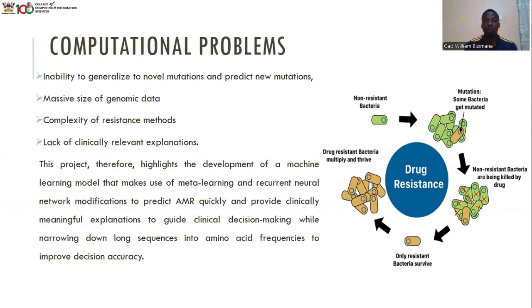Inability to generalize to novel mutations and predict new mutations, massive size of genomic data, that's obvious because there is a whole batch of genomic data, complexity in resistance methods, lack of clinically relevant explanations to these. So our project highlights the development of a machine learning model that makes use of meta-learning and recurrent neural network modifications to predict antimicrobial resistance quickly, provide clinically meaningful explanations, and guide clinical decision making.